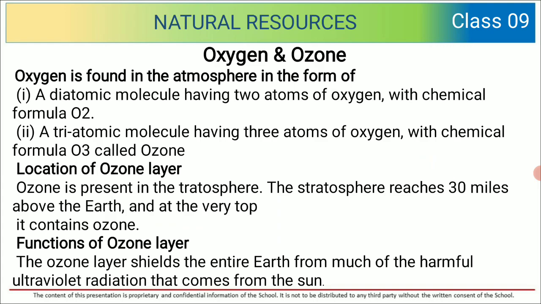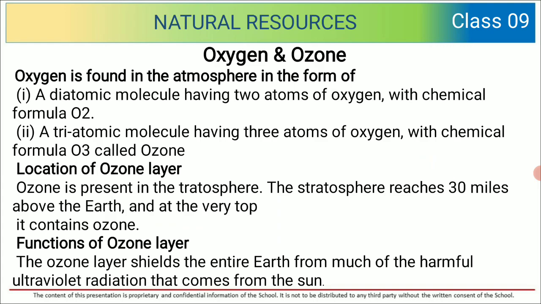Now let us talk about oxygen and ozone. A diatomic molecule having two atoms of oxygen with chemical formula O2. A triatomic molecule having 3 atoms of oxygen with chemical formula O3 is called ozone. What is the location of ozone? Ozone is present in the stratosphere. The stratosphere reaches 30 miles above the earth, and at the very top it contains ozone.